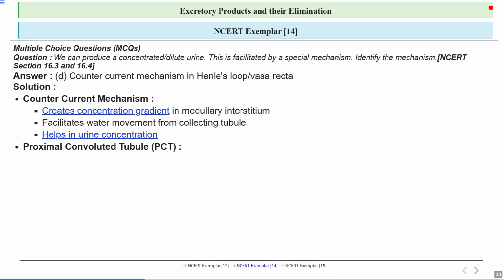So let's shift our focus to PCT, or we can say proximal convoluted tubule. This part of the nephron is responsible for secreting substances like hydrogen ions, ammonia, and potassium. So it's an important step in the excretory process. Now PCT also reabsorbs a significant portion of electrolytes and water, which is about 70 to 80%. This reabsorption is crucial for maintaining the body's electrolyte balance and ensuring that we don't lose too much water.